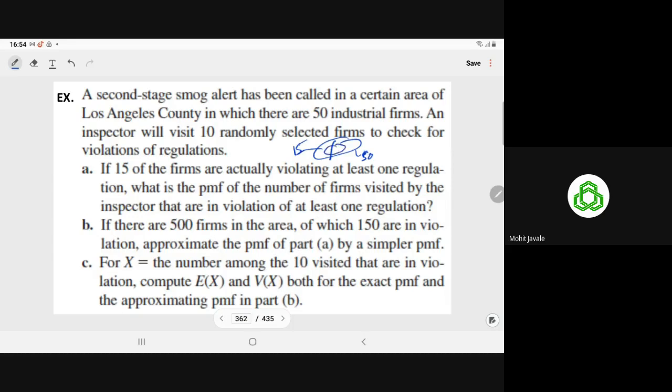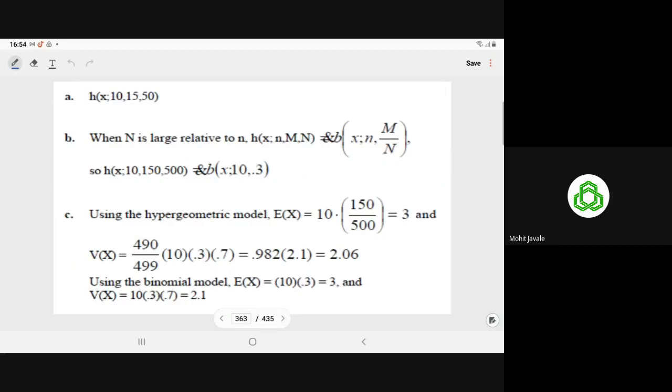So the inspector is visiting 10 firms, and now you have to compute this X. Here X means the number of firms having at least one irregularity, right? So here X follows the hypergeometric distribution with parameters n equal to 10, M equal to 15, N equal to 50.